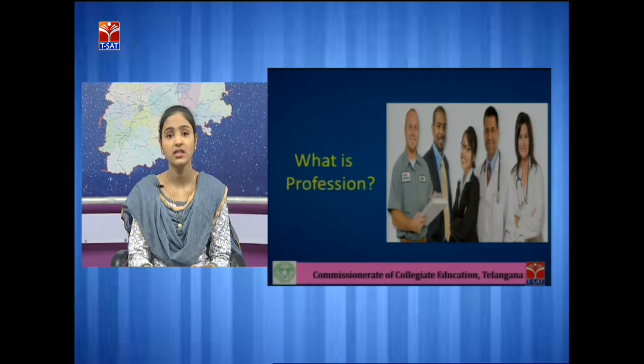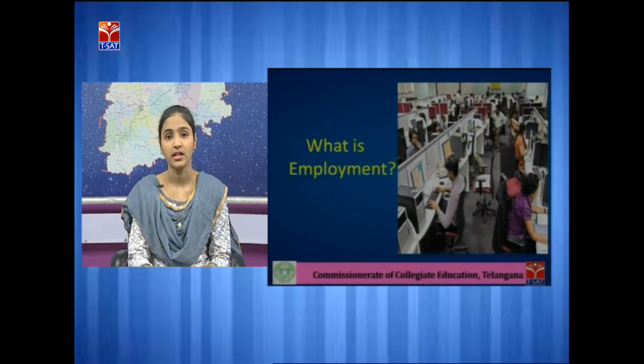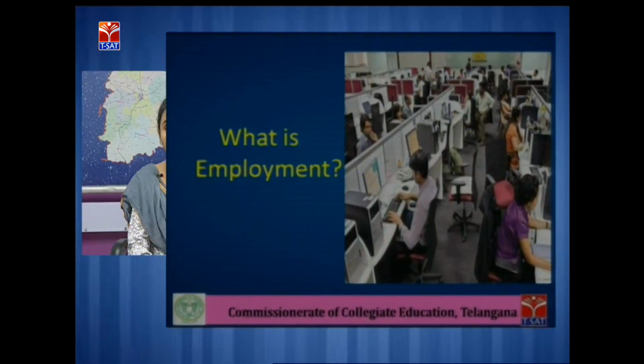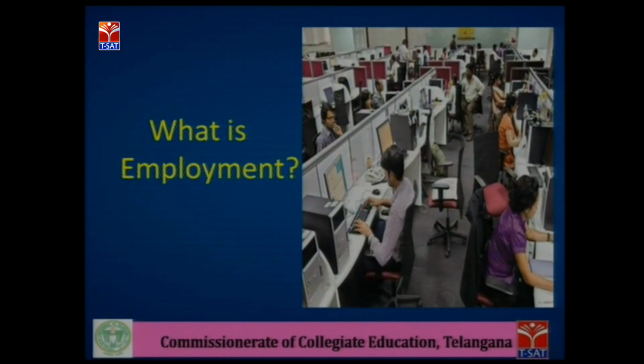Now we'll see the next. What is employment? Employment is a type of occupation in which there is an agreement between two persons called employer and employee. An employer is a person who manages a business, and an employee means a person who works under the employer. So there is an agreement between employer and employee. The employee must follow the rules and regulations that are set by the employer. In employment, investment is not required, and even a specific qualification is not required.